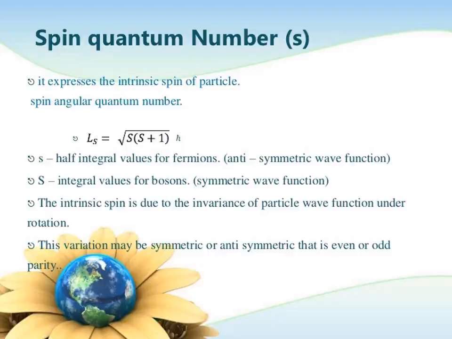So ms is equal to minus 1 by 2 and plus 1 by 2. Understood? The spin quantum number is denoted by the letter ms.